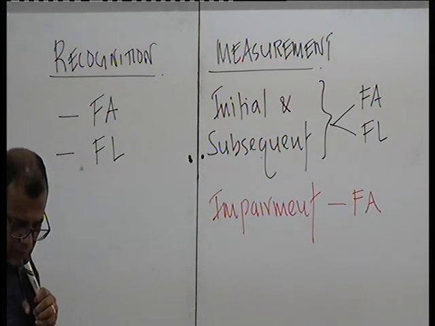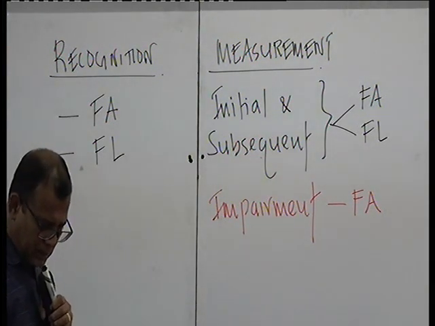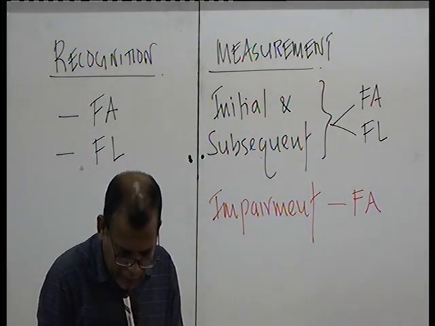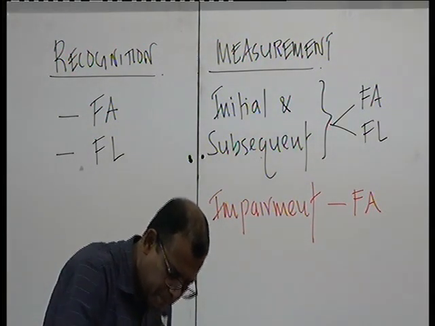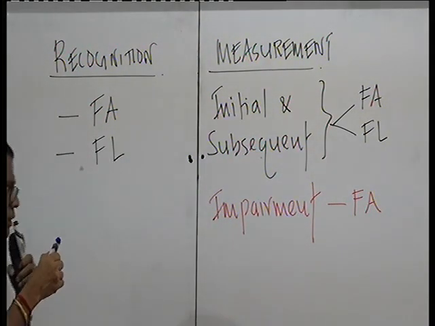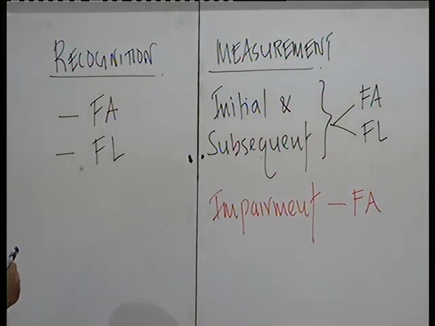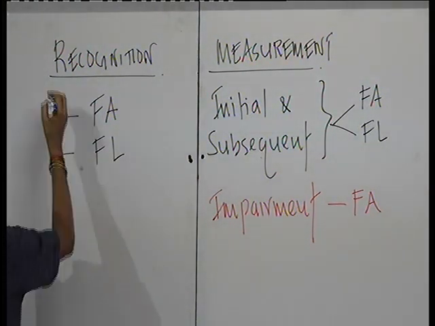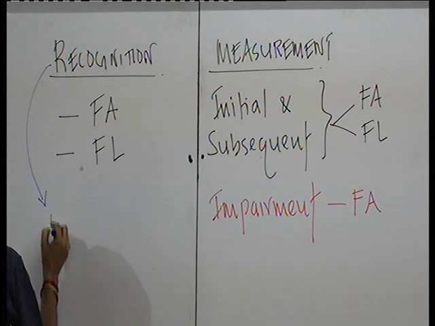And recognition, if you are talking about recognition, you cannot forget about talking on the opposite of it. What is the opposite? The opposite of this is derecognition.